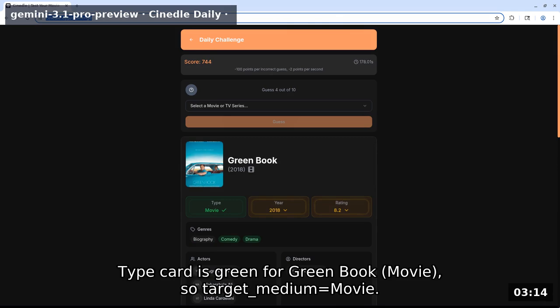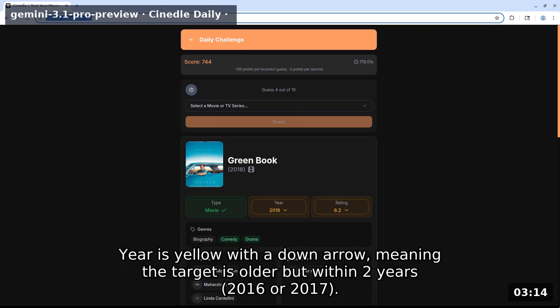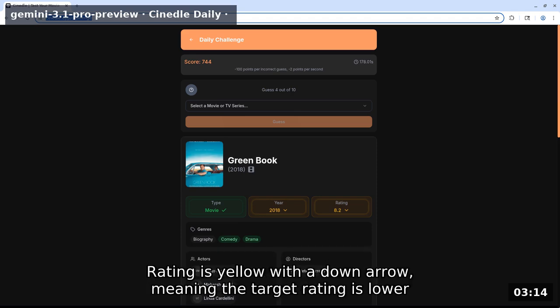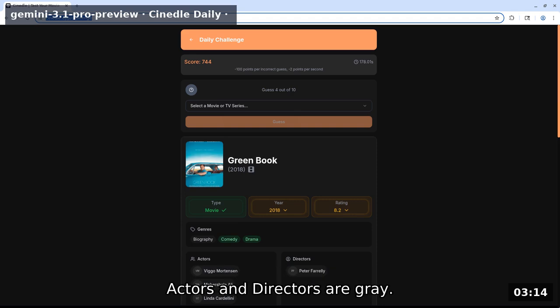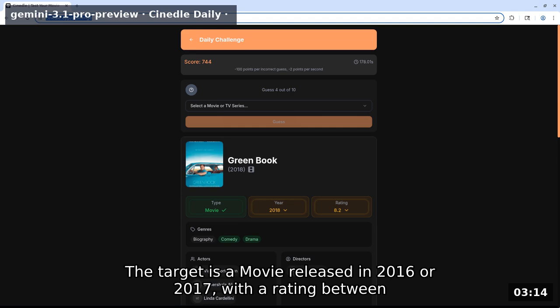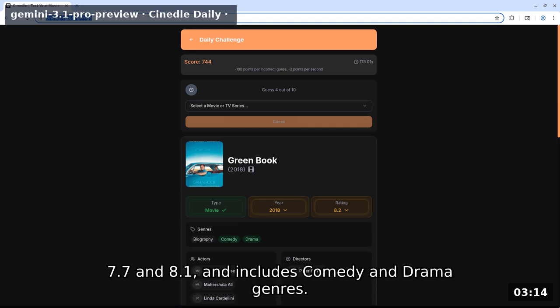Type card is green for Green Book movie, so target medium equals movie. Year is yellow with a down arrow, meaning the target is older but within 2 years, 2016 or 2017. Rating is yellow with a down arrow, meaning the target rating is lower but within 0.5, 7.7 to 8.1. Genres comedy and drama are green, while biography is gray. Actors and directors are gray. The target is a movie released in 2016 or 2017 with a rating between 7.7 and 8.1 and includes comedy and drama genres.